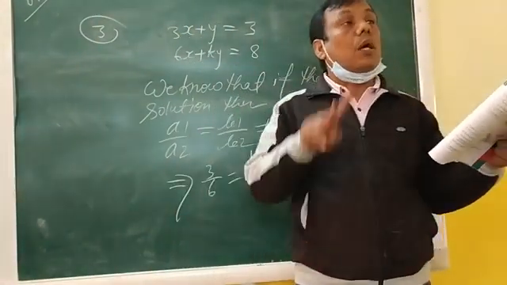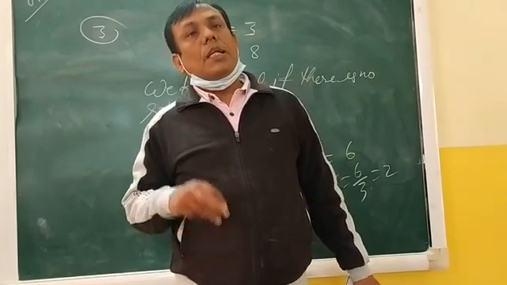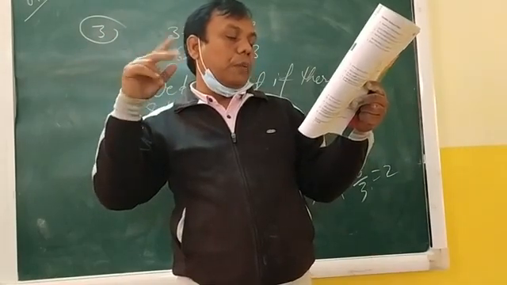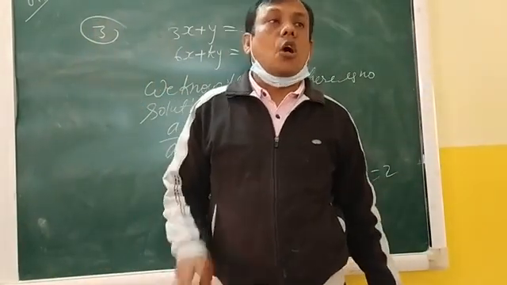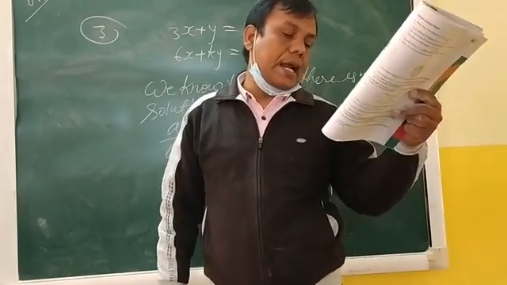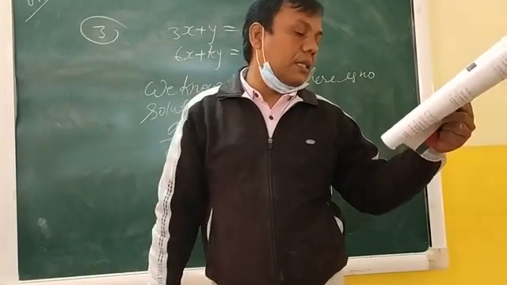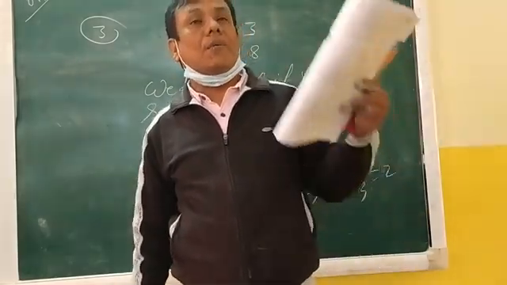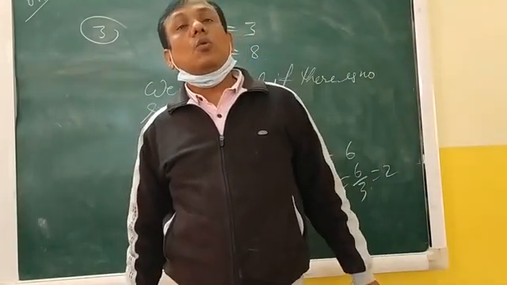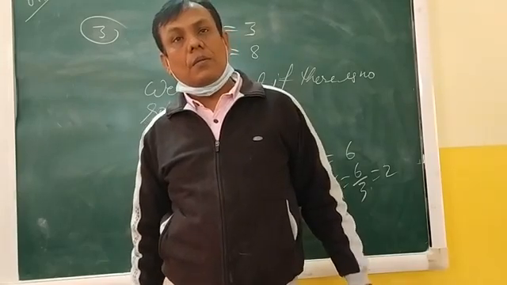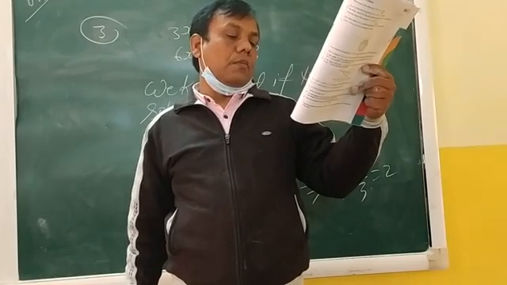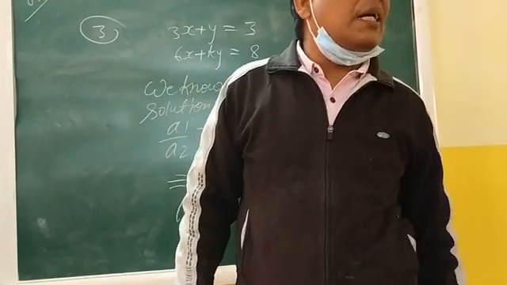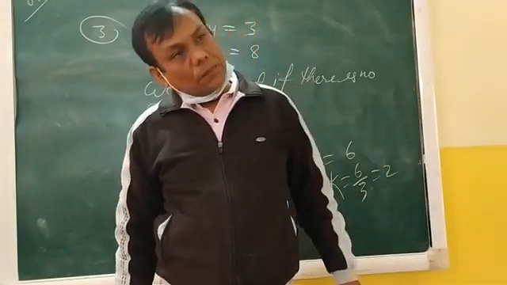If 3 chairs and 1 table cost rupees 1500, and 6 chairs and 1 table cost rupees 2400, then form linear equations to represent this situation.